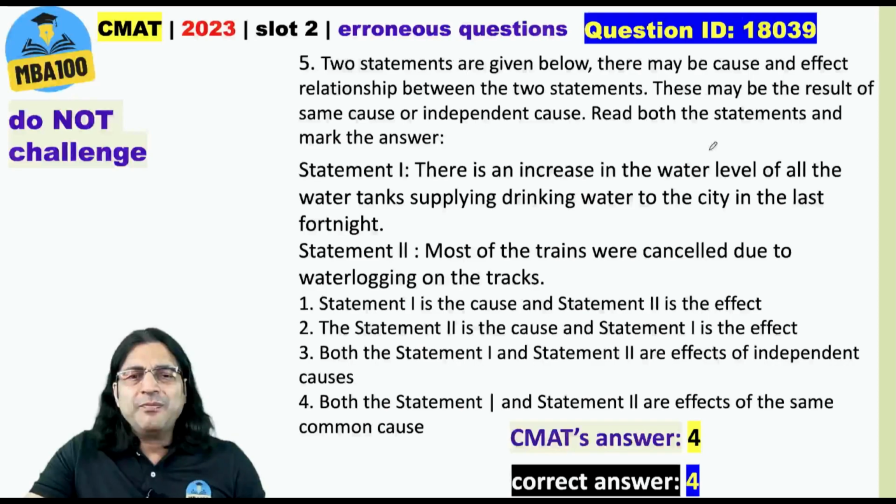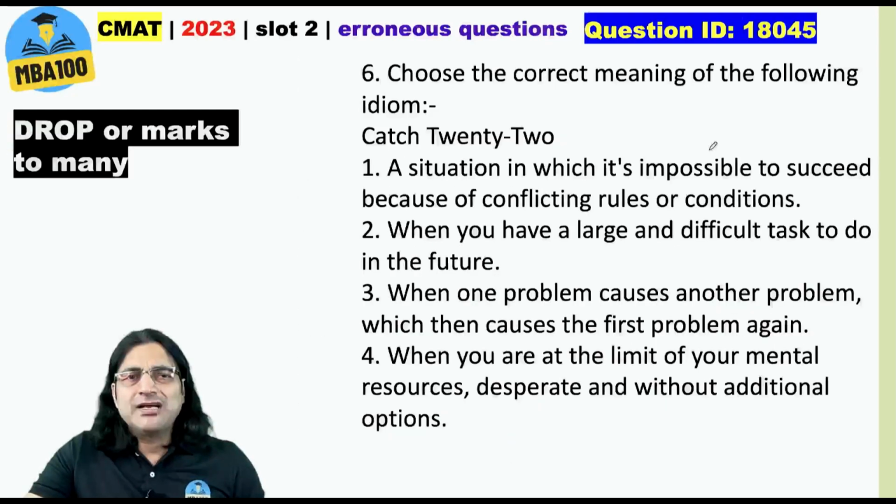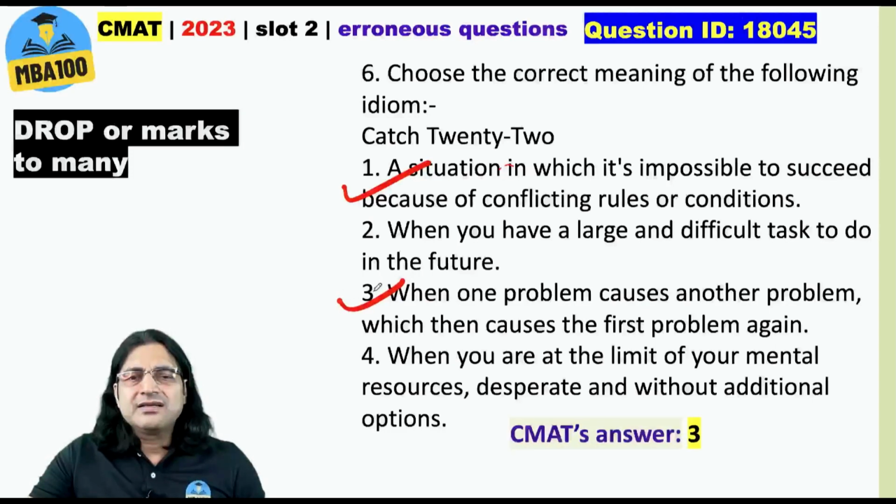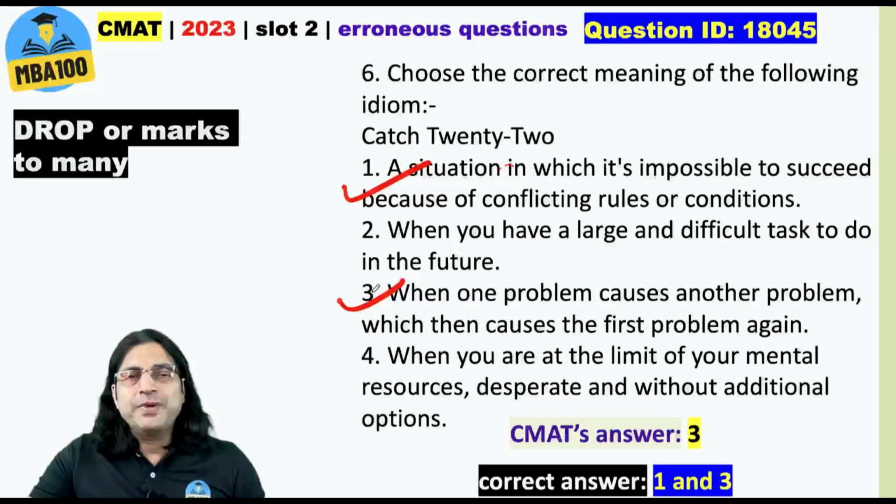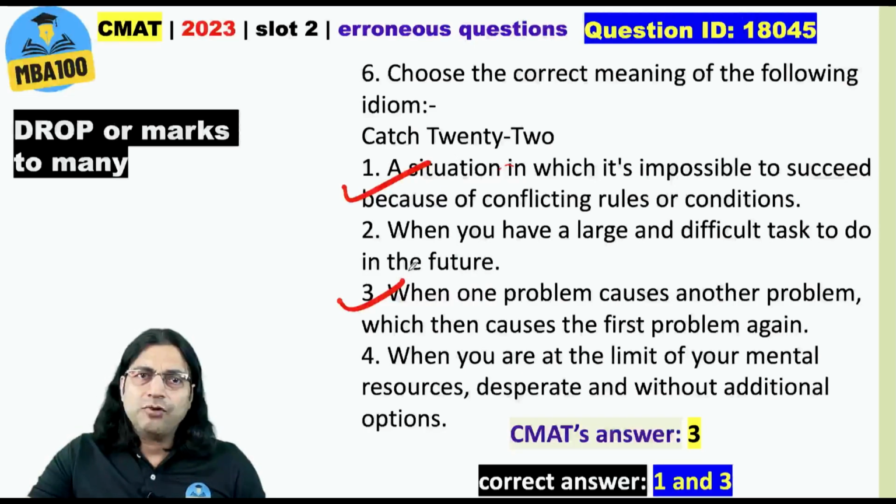Okay. What about this one? Catch 22. Now, we have already come to the English part. Catch 22 may mean statement 1 as well as 3. The given answer is 3. In our opinion, it's 1 as well as 3. So, either they should drop this question, or the most logical thing is that all those people who have marked either 1 or 3 should be awarded 4 marks.